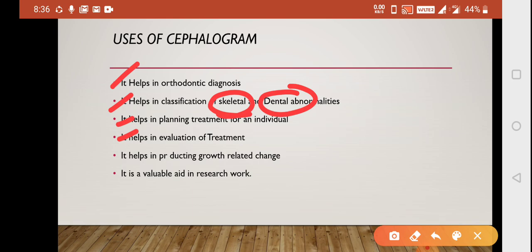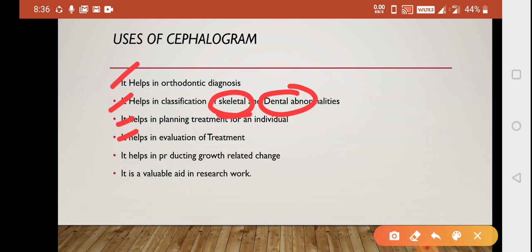Post treatment, again the cephalometric analysis is done, and we compare it with the pre-treatment cephalometric analysis, and we can see that this is the growth, this is the progress, and these are the changes that have come. When you do a task, you see the present scenario, and when you finish the task, you see the new scenario.